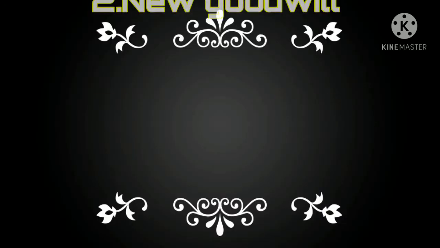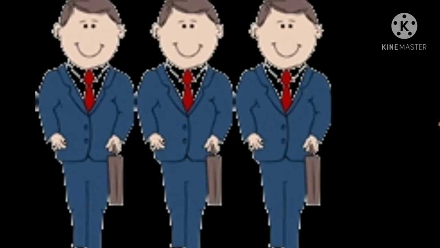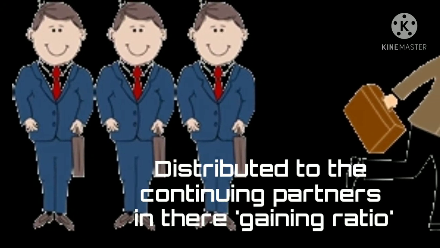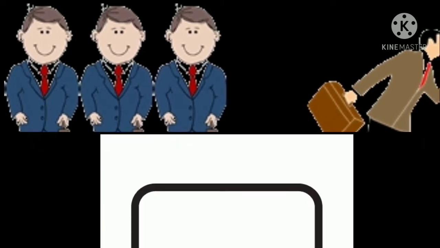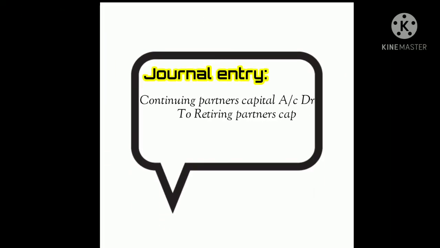The next one is new goodwill. In case the value of the goodwill of the firm exists at the date of retirement of a partner, that goodwill is distributed to the continuing partners in their gaining ratio. The journal entry is continuing partners' capital account debtor to retiring partner's capital account.